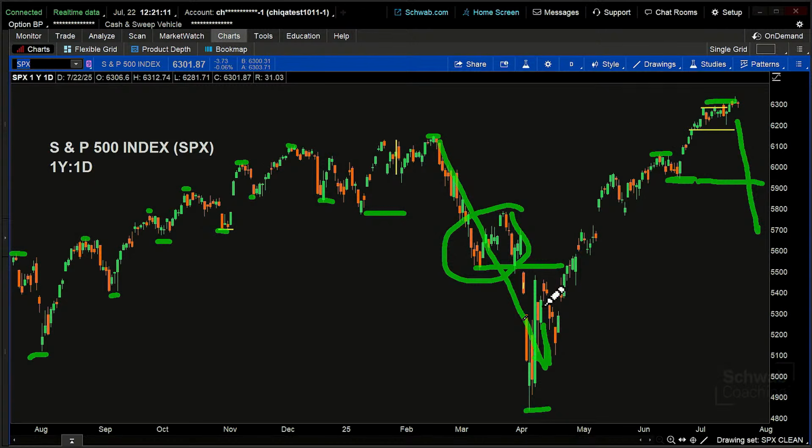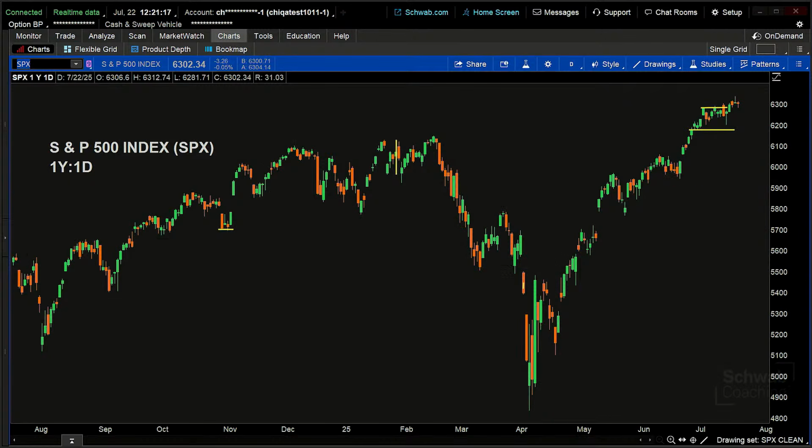Now, 3 different time frames, and I want to go through these. We touched on this a little bit last week, but I want to make sure that we have some clarity here in the context of our trend. So we've got 3 different time frames on this particular chart, or on really any chart that we might look at. So I'm going to look at that time frame right there.